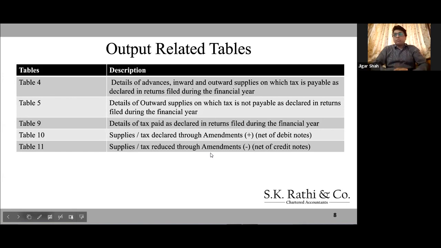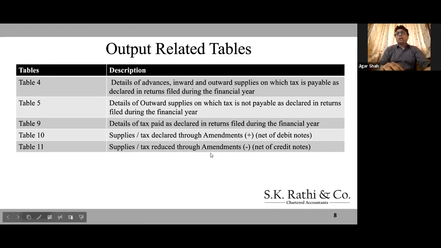Table 4 is your basic output details, taxable details. Table 5 is where you put in the details of transactions where there is no GST. Table 9 is a summary kind of table wherein you have the total tax payable figure, which can be edited. Table 10 and table 11 are for the amendments done in the next financial year.